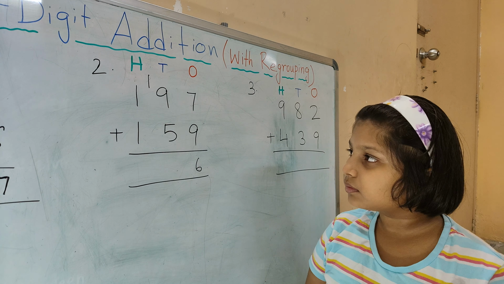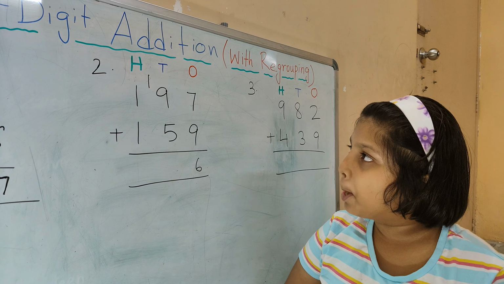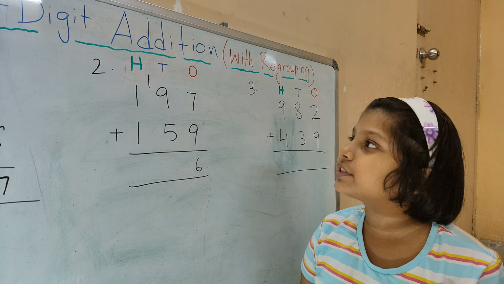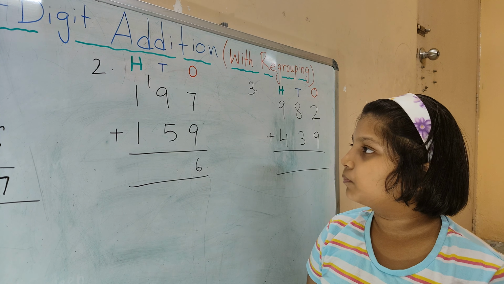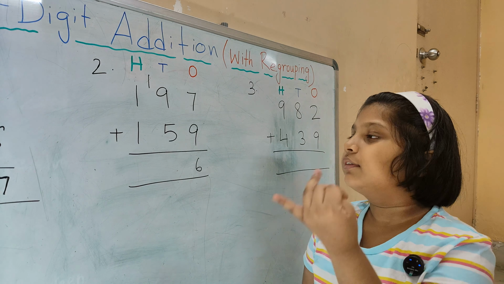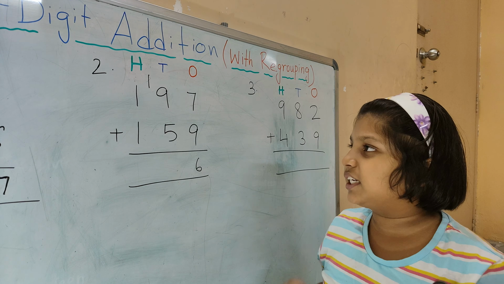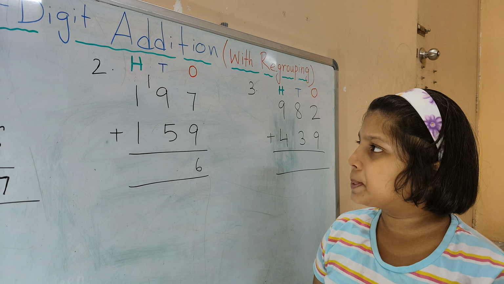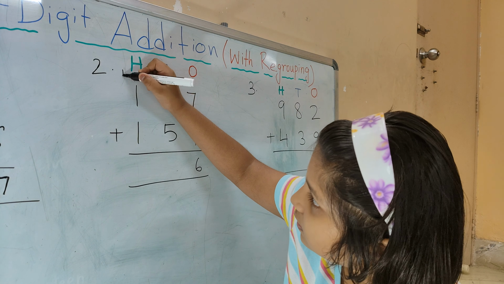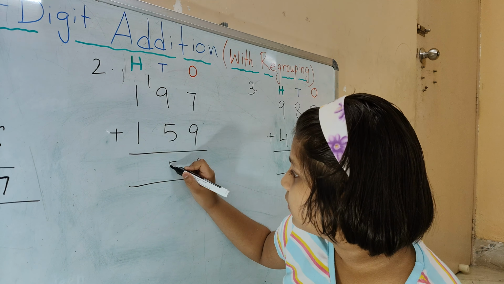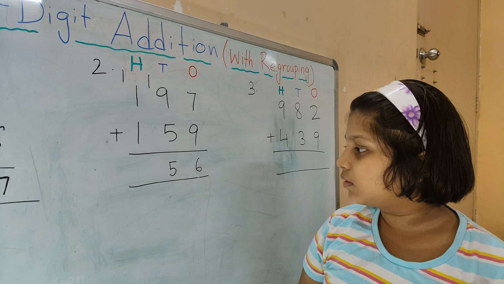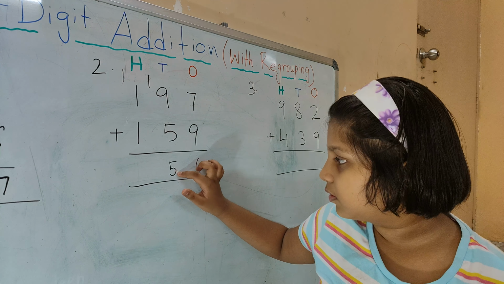Very good. So what's given in the tens place? 9 and 5, and the carryover is 1. Count: 9, 10, 11, 12, 13, 14, 15. So 15 tens. So write 5 in the tens column and the carryover 1 to the hundreds column.